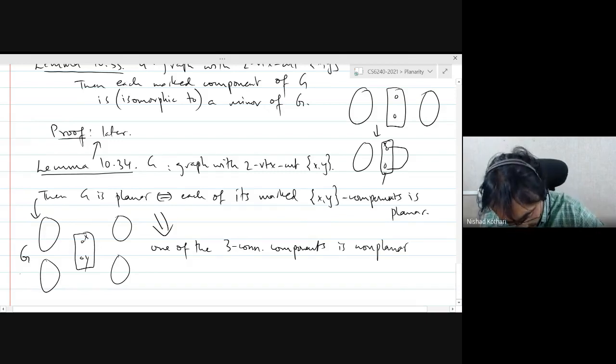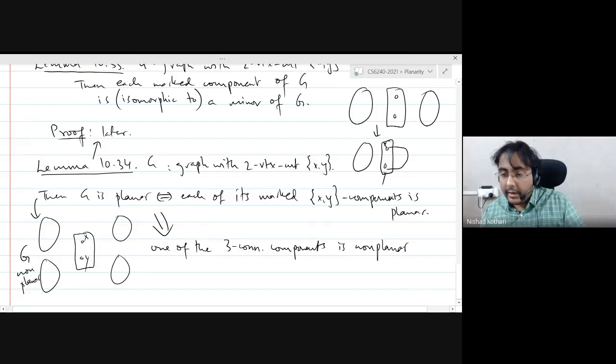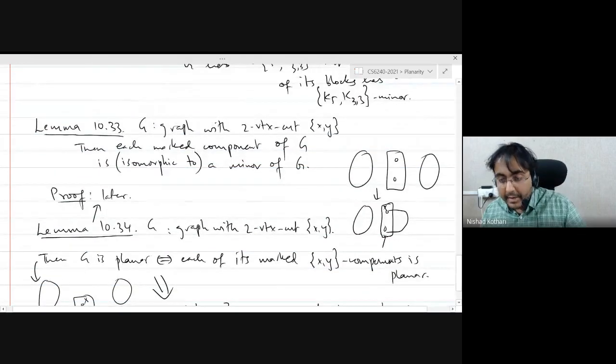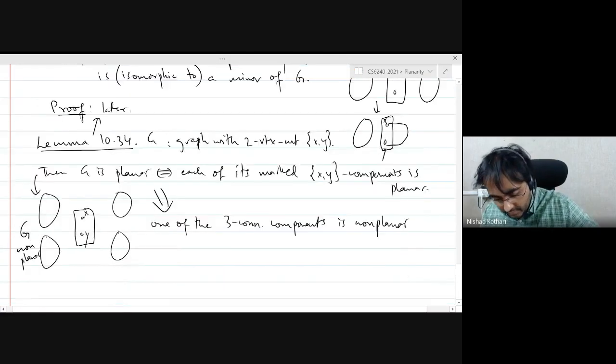So G is our non-planar graph. You'll get one of the three connected components which is non-planar. And then we will prove Kuratowski's theorem for three connected graphs. So that will contain a K5 or K33 minor. And then by lemma 10.33, you will know that K5 or K33 is a minor of the original graph G. I'll explain a little bit more about that.